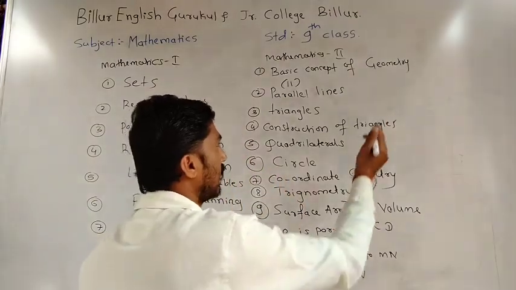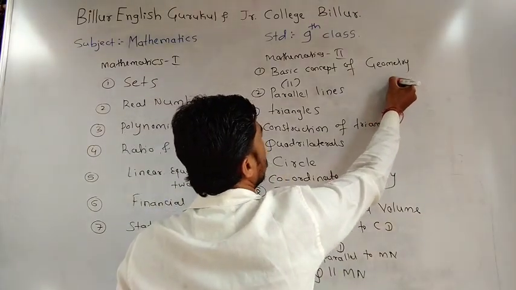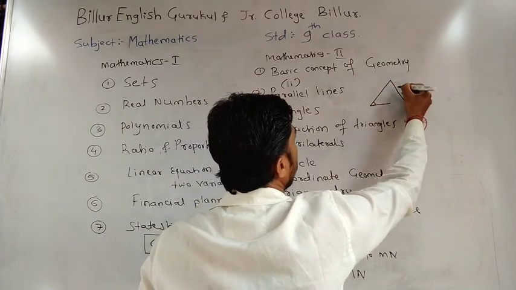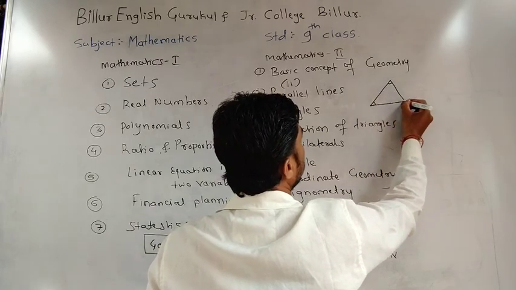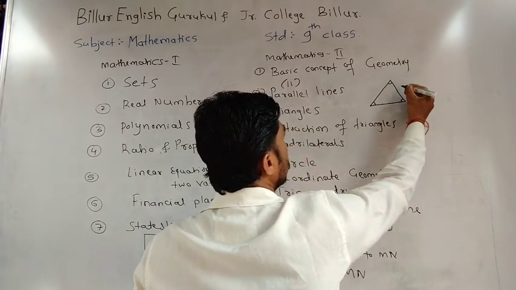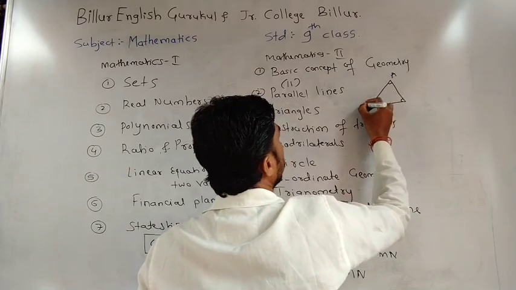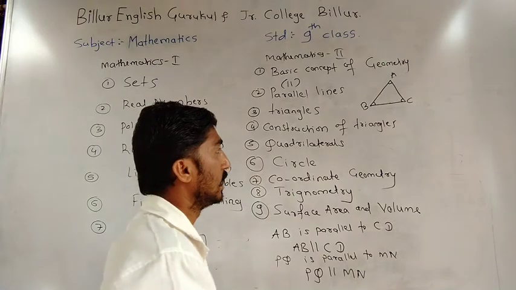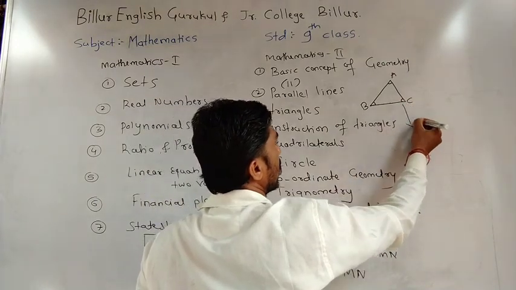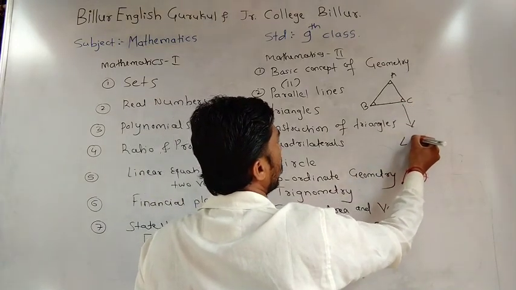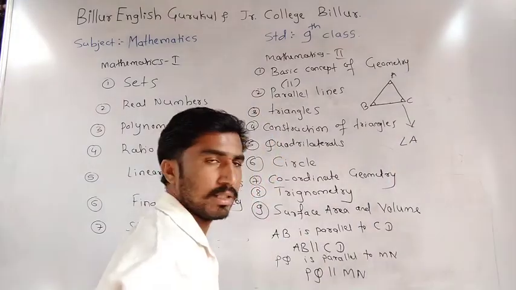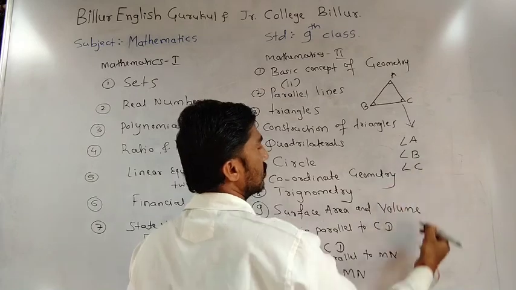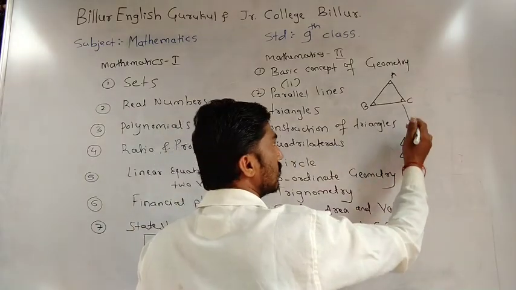Here is one angle, here another angle, and here another, joined to make three angles. Give the names of the angles: A, B, C. Once again, how to write: angle A, this is the symbol of angle; next angle B, next angle C. How to write sides?